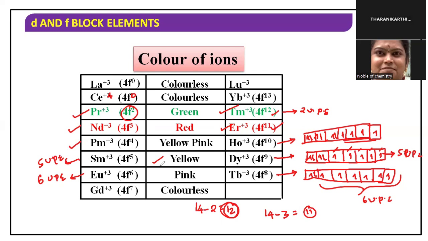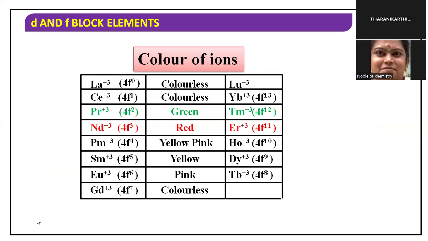Then promethium: 14 minus 4 becomes 10 electrons. Like this we can easily find it. If we cannot identify it, we can easily identify which f orbital configuration, the number of electrons, will exist as the same color of the compound.